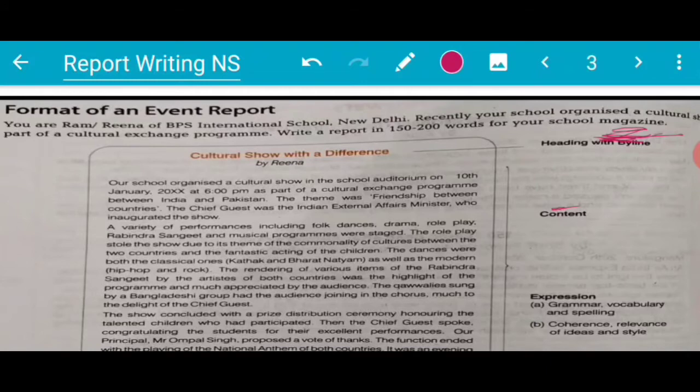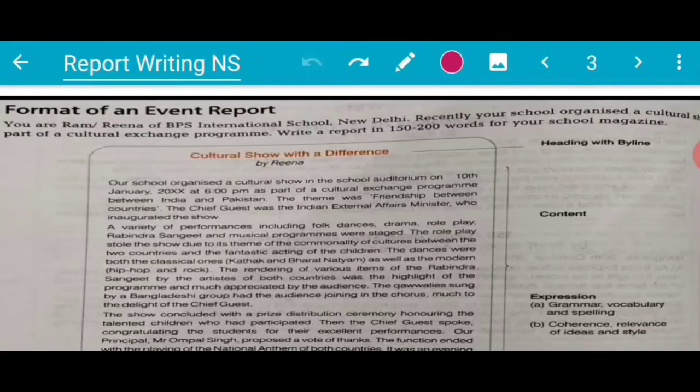Okay, so the very first thing you have to give here is the heading with a byline. It is important here. So see what the heading is: Cultural Show with a Difference, and the byline, by Reena, because the name is given in the question, Ram or Reena, so you can use either one.